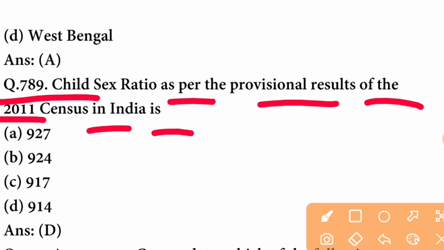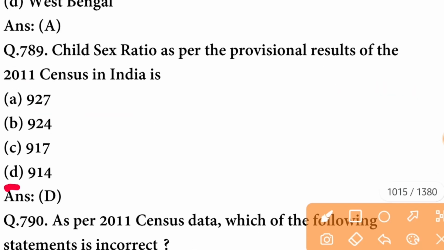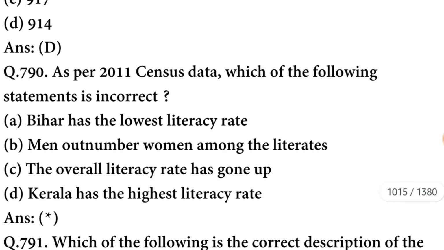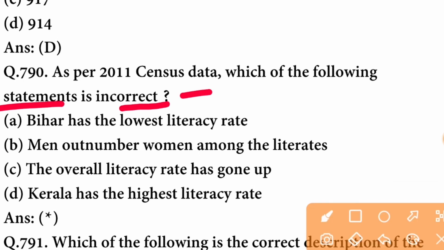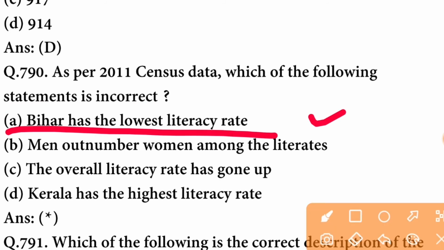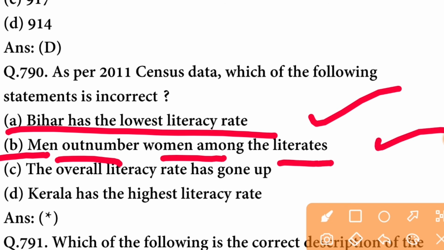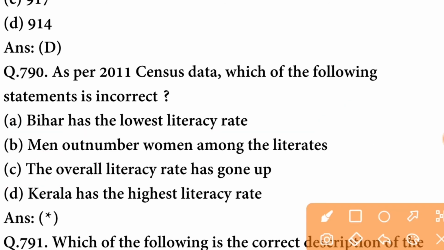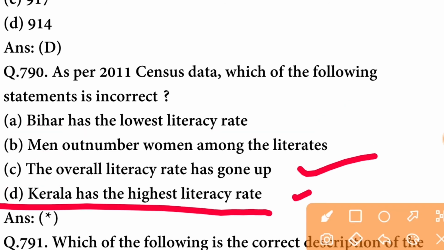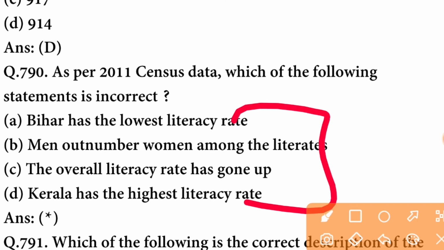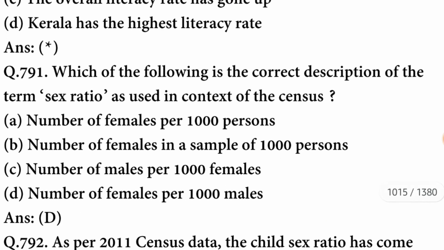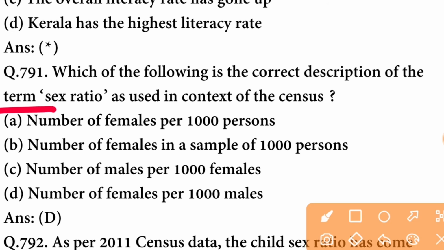Which of the following registers the highest density in the country as per the census 2011? It is Delhi. Option is correct. Which state of India shows the lowest population as per census 2011? The state is Sikkim. Which of the following registers the highest density in the country as per 2011 census? So it is Delhi. Child sex ratio as per provisional results of the 2011 census in India is 914. The option is correct.